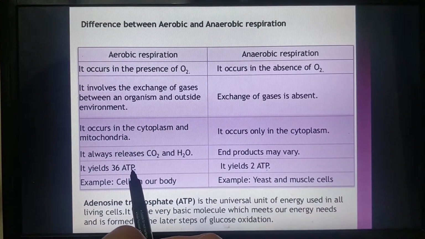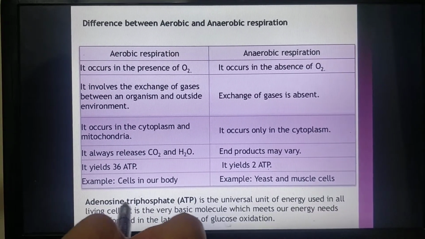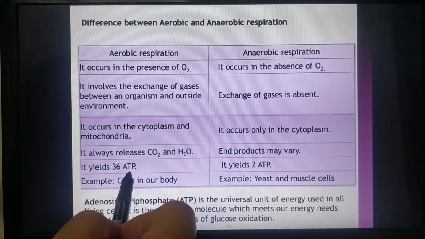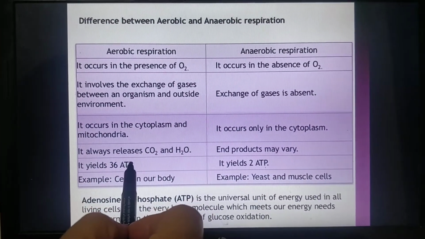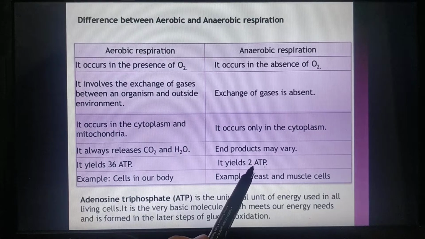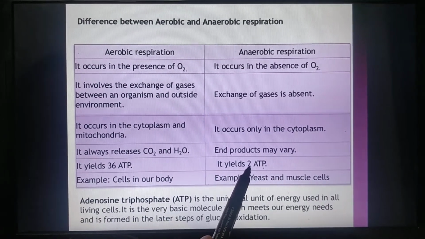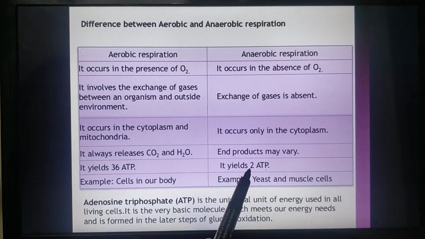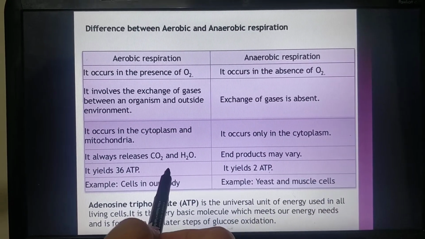ATP is an energy molecule. It is the unit of energy, adenosine triphosphate. 36 ATPs are released from one glucose molecule during aerobic respiration, and only 2 ATPs are produced from one glucose during anaerobic respiration. So, why the large amount of energy?